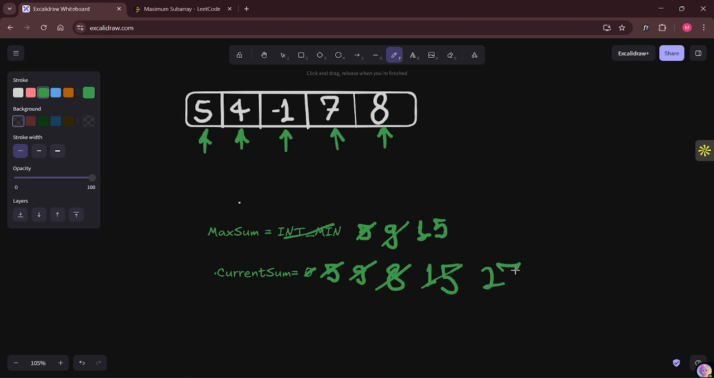Now again, we are going to compare if the existing maximum sum is less than the current sum or not. So it is less than it and we can get more sum. So we are going to update our maximum sum with 23. Okay. Now till here we have reached the end of the array and we are getting the maximum sum as 23, and this is going to be our final answer and we have to return it.